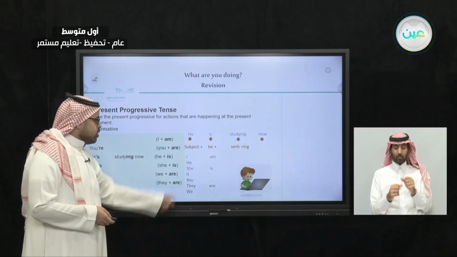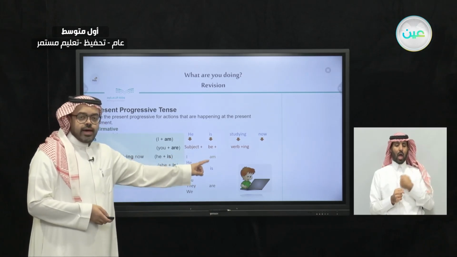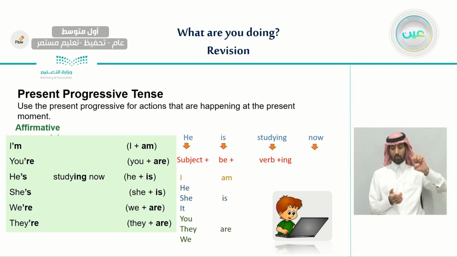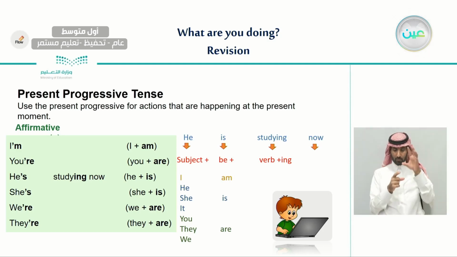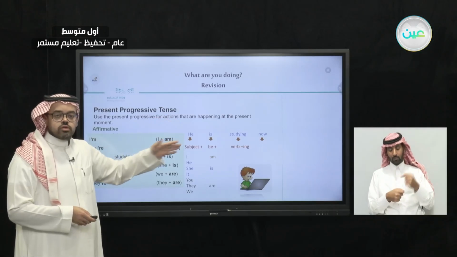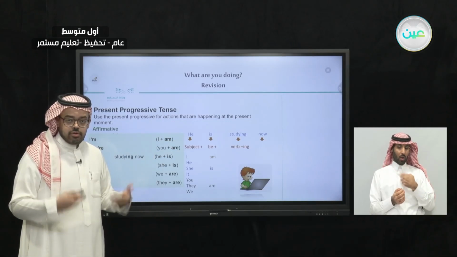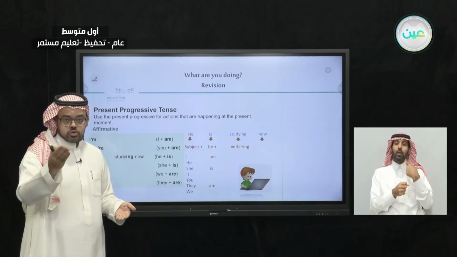Like here, for example, the subject I goes with am, the verb to be am, and also the subjects he, she, and it go with the verb to be is, and also the subjects you, they, and we go with the verb to be are. And we add to it a verb that is followed by an ing. So this is the form that we use for the present progressive, which we use for the actions that are happening right now. Like for me, for example, right now, I am speaking to you.